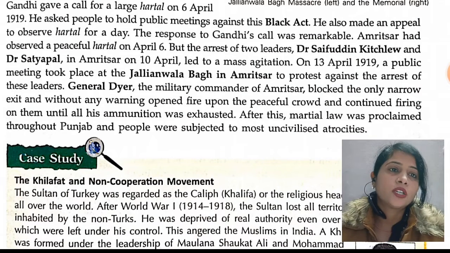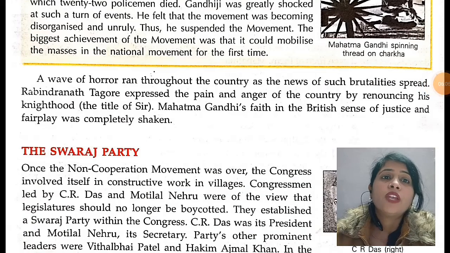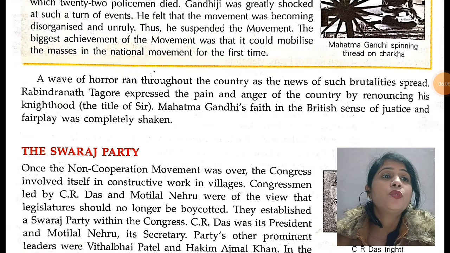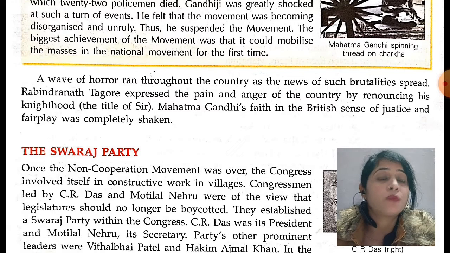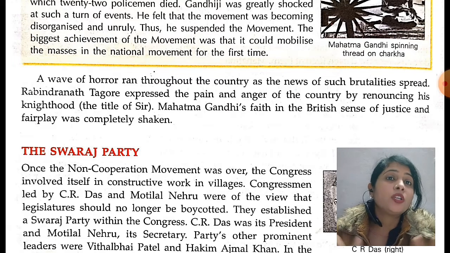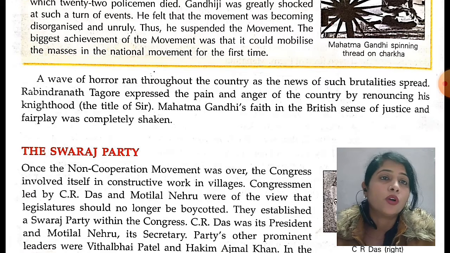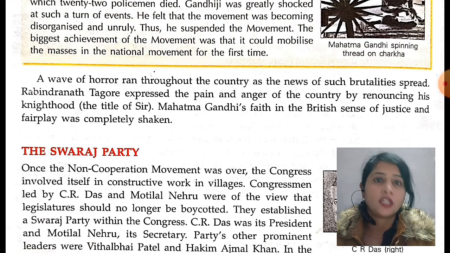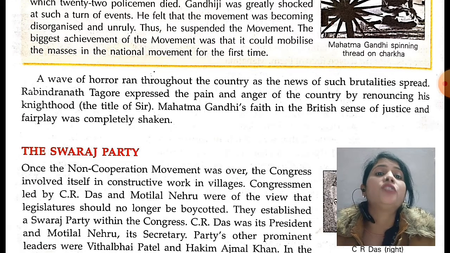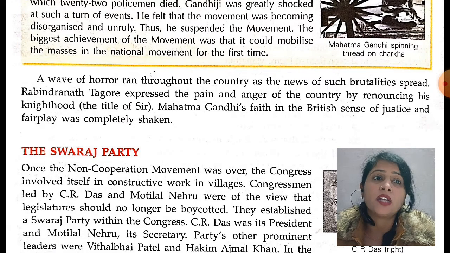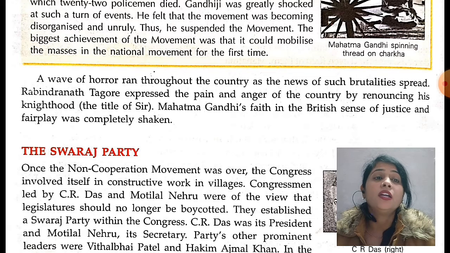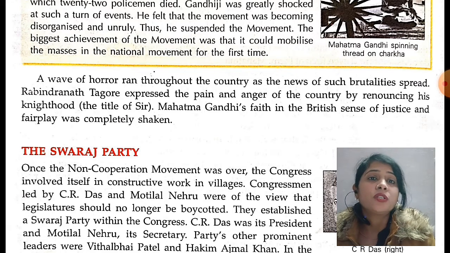After this act, what happened? A wave of horror ran throughout the country as the news of such brutality spread. The wave of horror means a climate of fear spread through the whole country. Rabindranath Tagore expressed the pain and anger of the country by renouncing his knighthood.